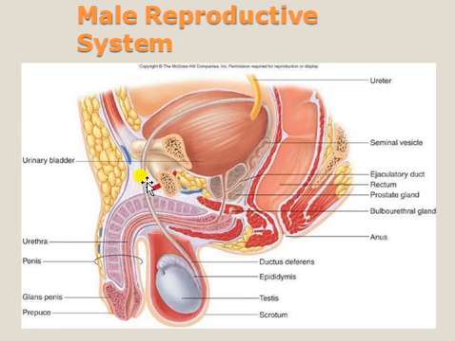The ductus vas deferens goes back and upward around the urinary bladder, then connects with the ejaculatory duct, and after that enters the urethra. Then this is the penis. The penis has three muscles. This is the urinary bladder, and this is the ureter.